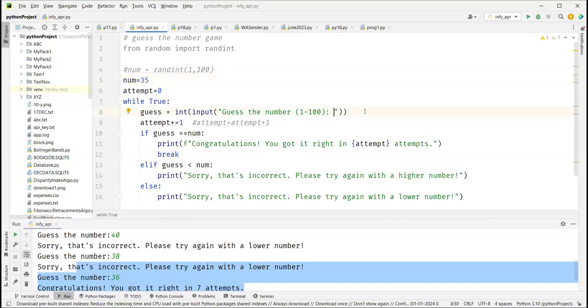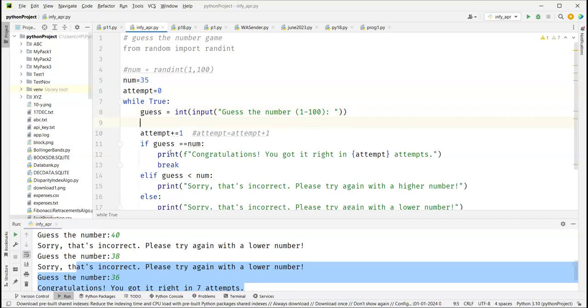Now let's say the user enters -5 or the user enters 200. In that case, let's say you don't want to count that as an attempt. So what I will do here, before attempt equal to plus, is this, because I don't want to count it if the user enters a wrong value.